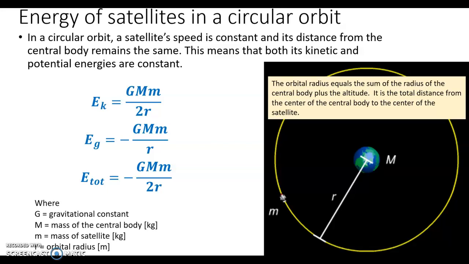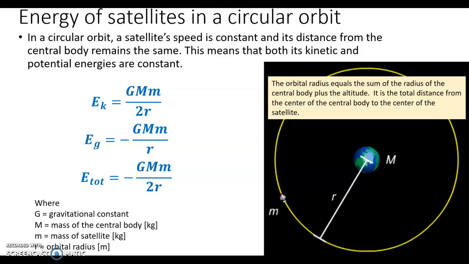And so kinetic energy is always equal to the universal gravitational constant, G, times the product of the masses, divided by 2 times that orbital radius, r. Sometimes the radius may be given to us as a combination of the radius of the central body plus the altitude of the satellite. And so r would be the sum of the radius of the planet plus the altitude.